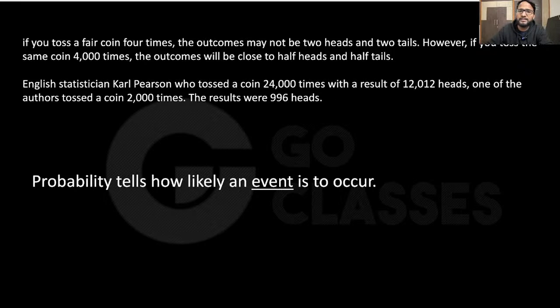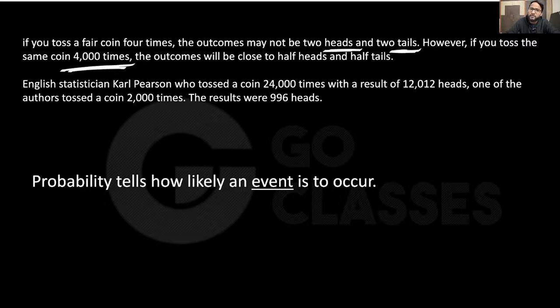So what I'm saying here is that you will not be getting head or tail one time after every 2 times, or maybe 2 times or 4 times, something like that. But if you do it enough number of times, then you will be getting it. For example, if you toss a fair coin 4 times, then the outcome may not be 2 heads and 2 tails. That's for sure. However, if you toss the same coin enough number of times, say 4,000 times, then the outcome will be close to half heads and close to half tails.